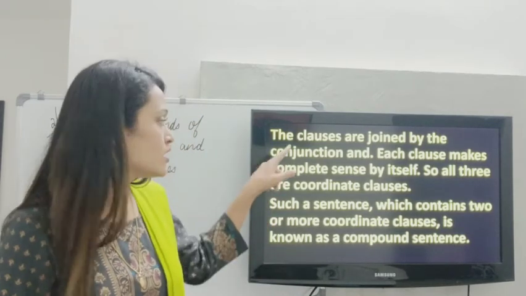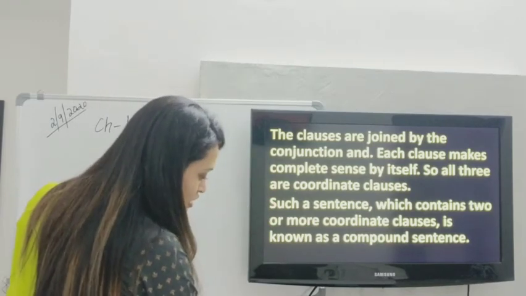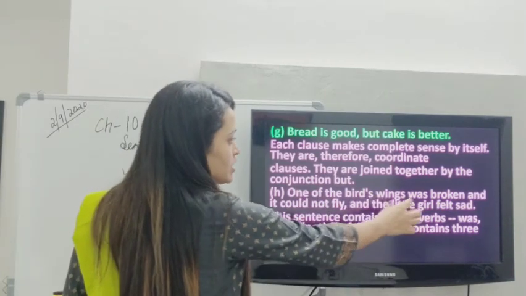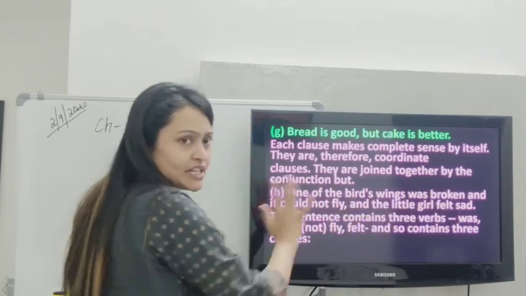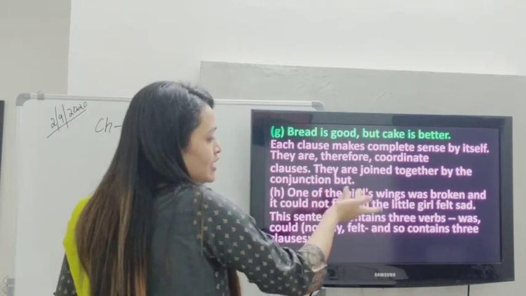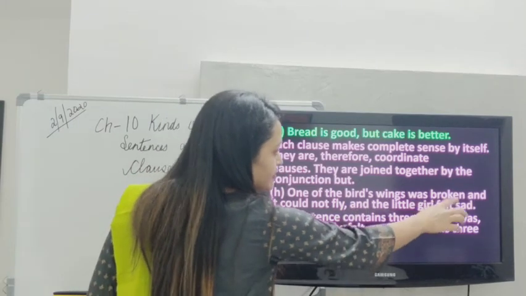Here they are talking about the previous example. Once again we look at it. They are joined by and. One of the bird's wings was broken. Complete sentence. Then we have the conjunction and. It could not fly. Complete sense. Then we have the conjunction and. The little girl felt sad.